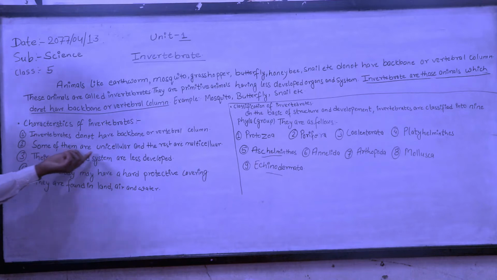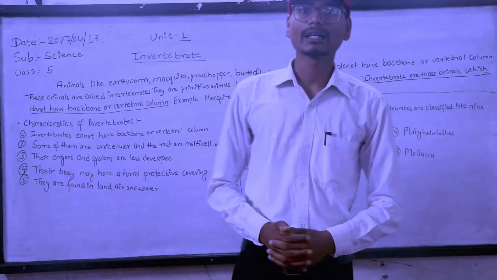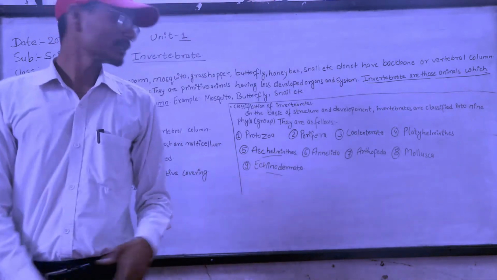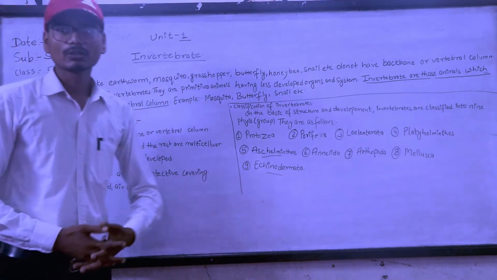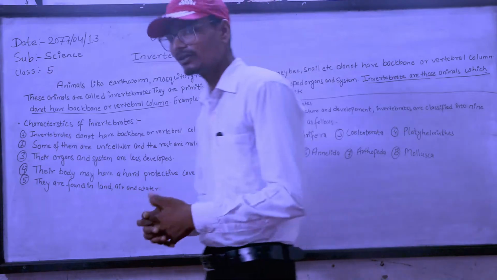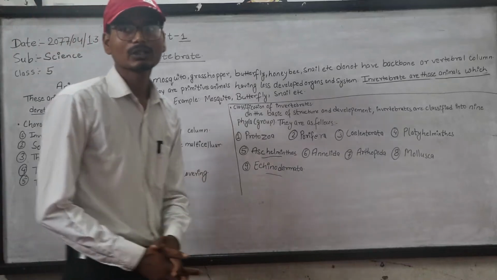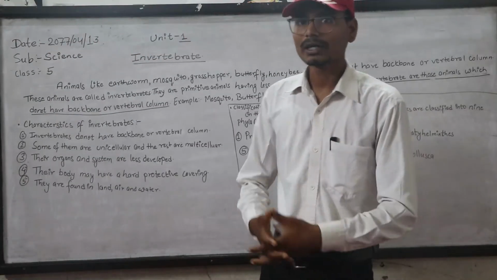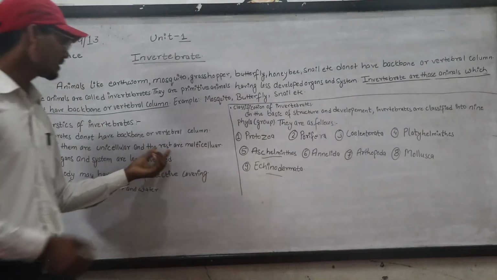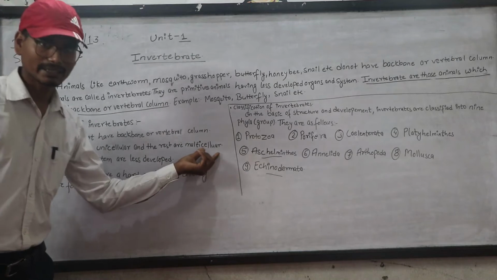Number two, some of them are unicellular and the rest are multicellular. Unicellular means the animals which consist of only one cell, and the rest are multicellular. Multicellular means the animals which have more than one cell.